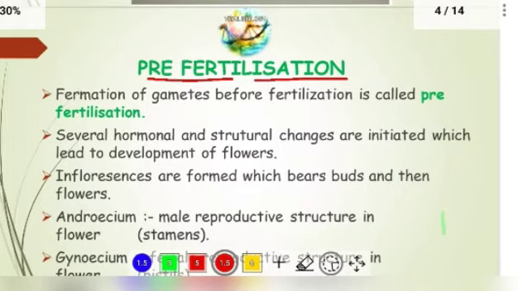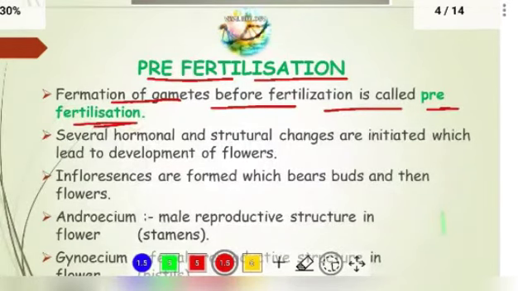So what does pre-fertilization mean? The formation of the gametes before the fertilization is called pre-fertilization. Before the fusion of the male and female gametes, there is the formation of the gametes, the preparation of the gametes, that is called pre-fertilization. It means preparing for the fertilization. Then fertilization, then post-fertilization. So before fertilization is called pre-fertilization, the formation of the gametes, preparing for the fusion of the male and female gametes.